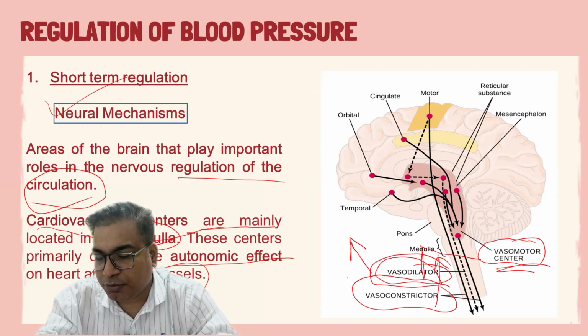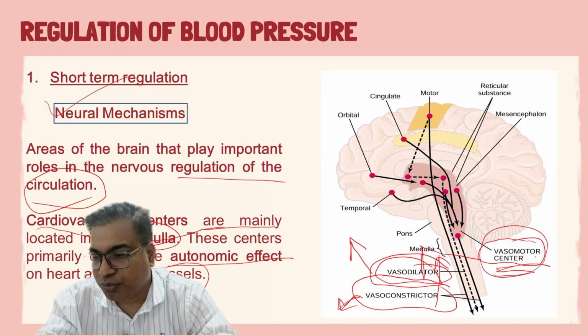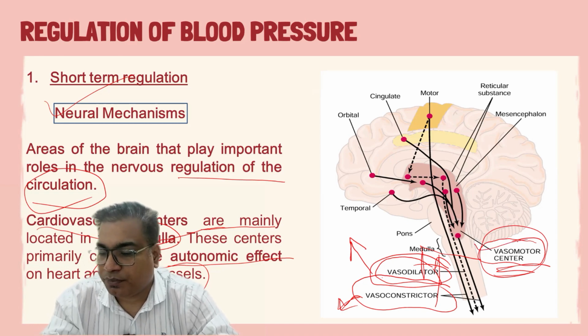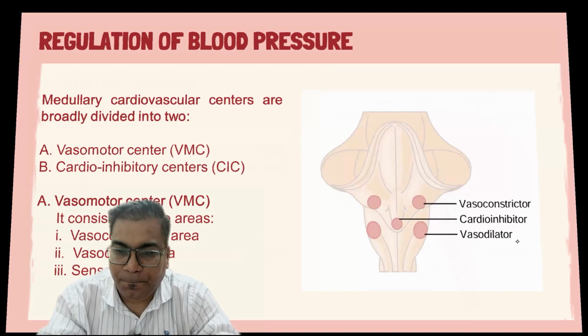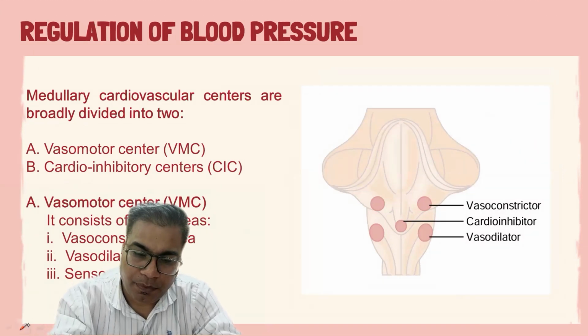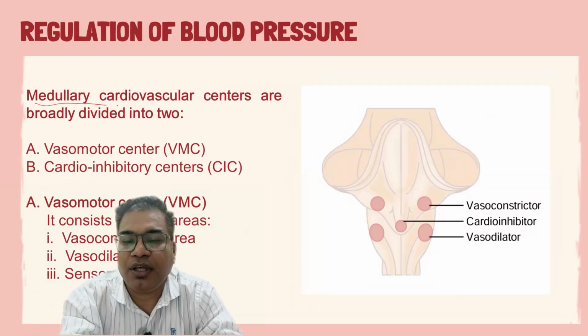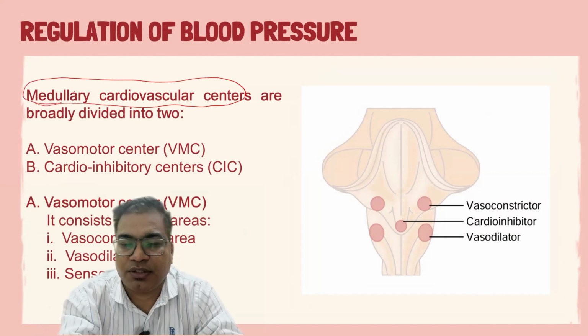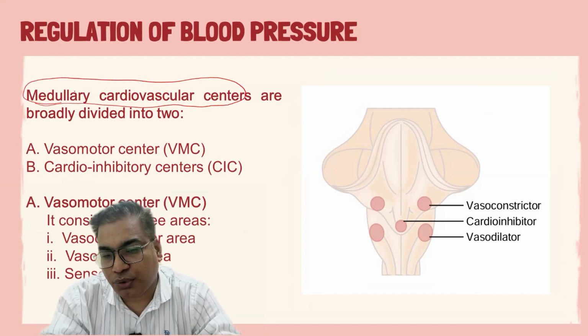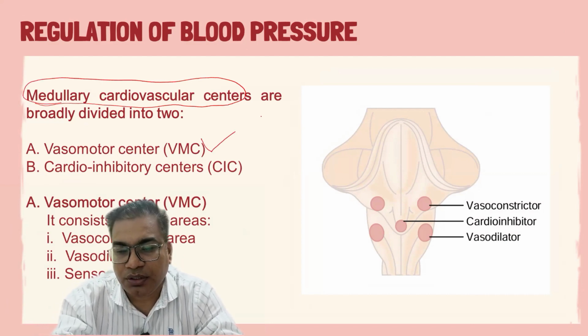This one is responsible for the vasodilation, this one is responsible for the vasoconstriction, and the vasomotor center collects signals through the various receptors. These medullary cardiovascular centers are broadly divided into two. The first one is the vasomotor center.